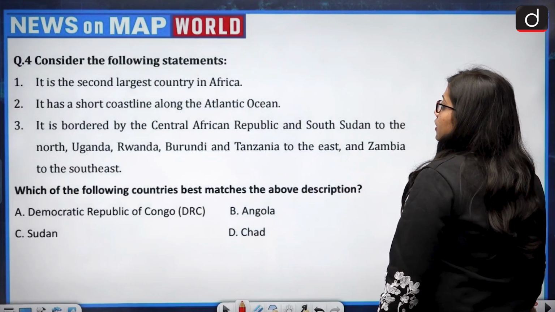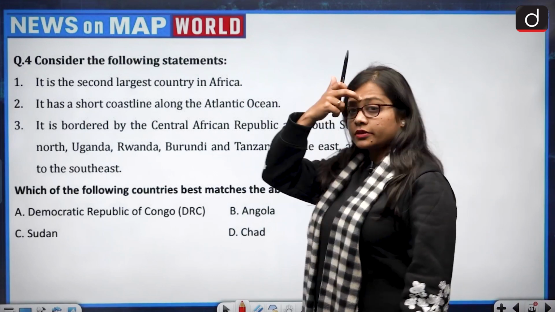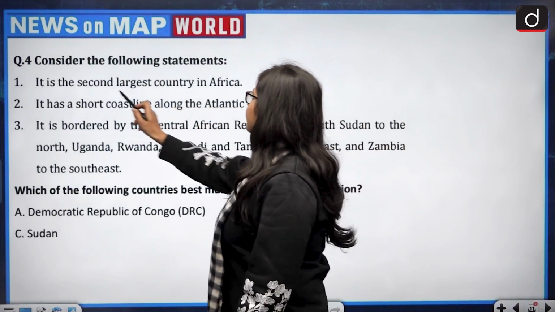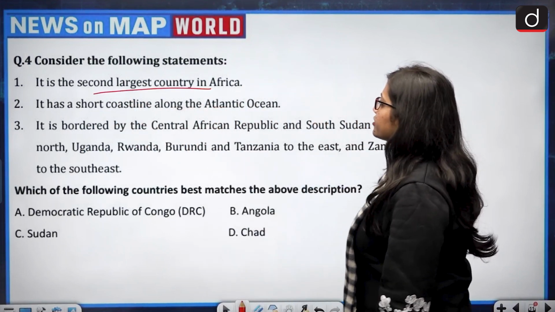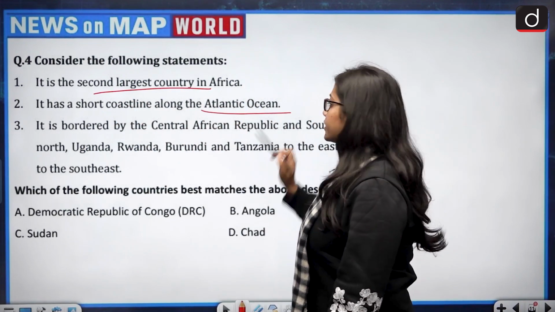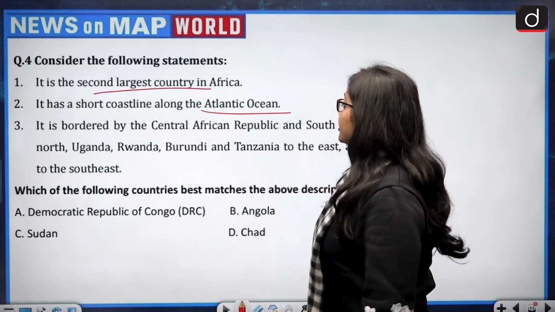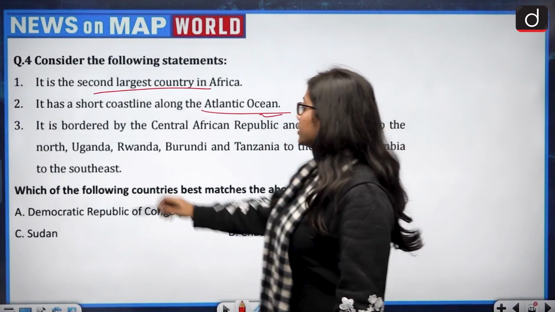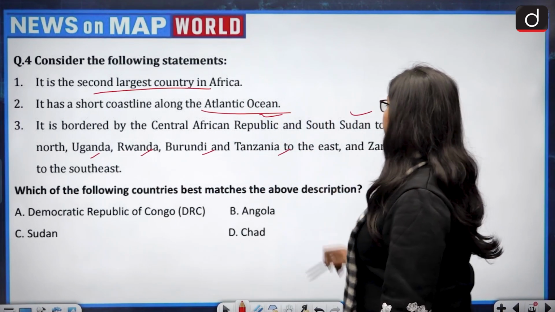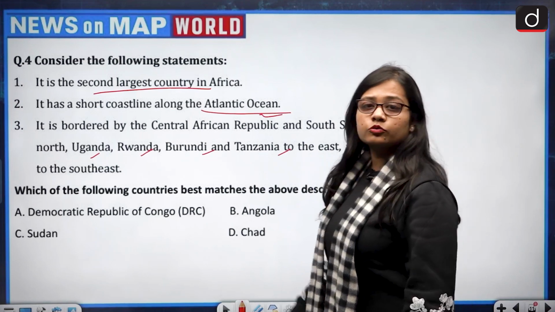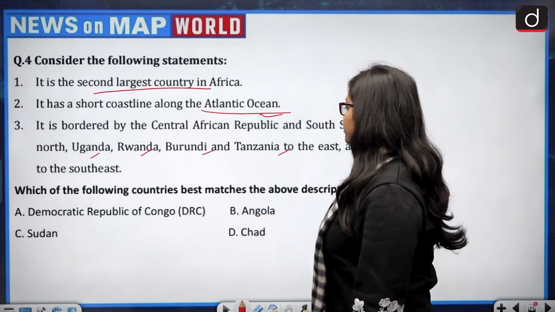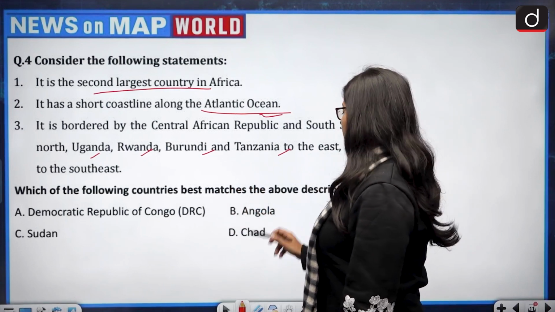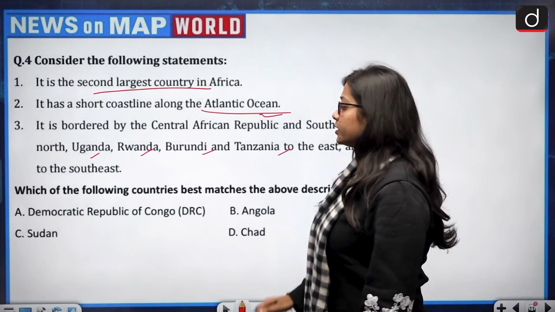Next, consider the following statements. There are three statements given. First, it is the second largest country in Africa. Second, it has a short coastline along the Atlantic Ocean. Third, it is bordered by the Central African Republic and South Sudan to the north, Uganda, Rwanda, Burundi, and Tanzania to the east, and Zambia to the southeast. Which of the following countries best matches the above description? Democratic Republic of Congo, Angola, Sudan, or Chad?